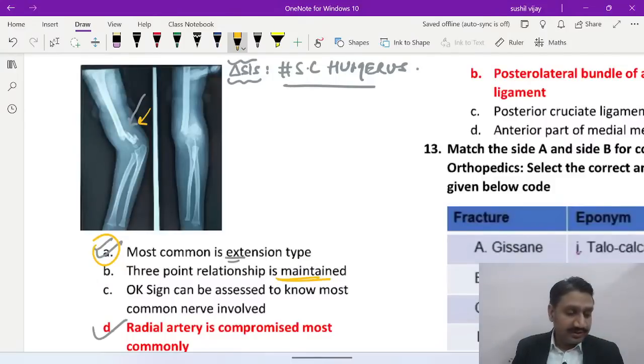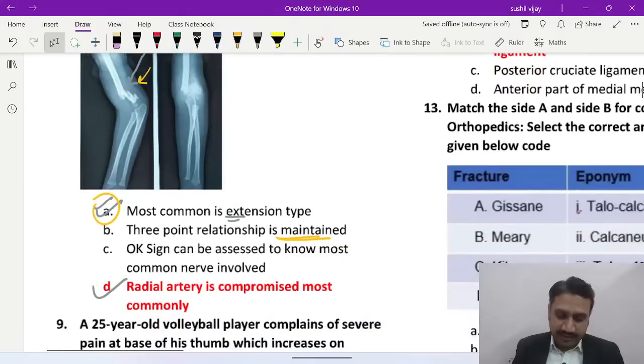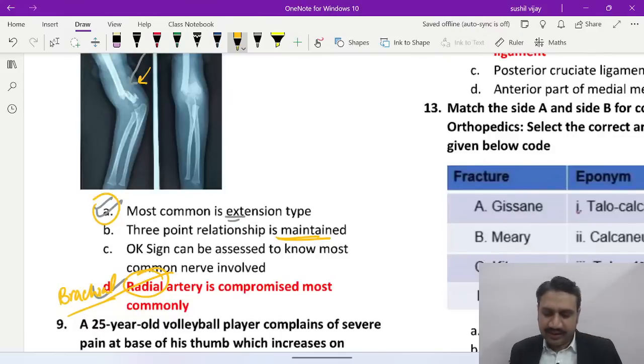So most commonly, the brachial artery is involved. Very good, Kamran is right. It is not the radial, it is the brachial. It is the brachial artery which is involved. Perfect, absolutely correct. So the brachial artery is involved.